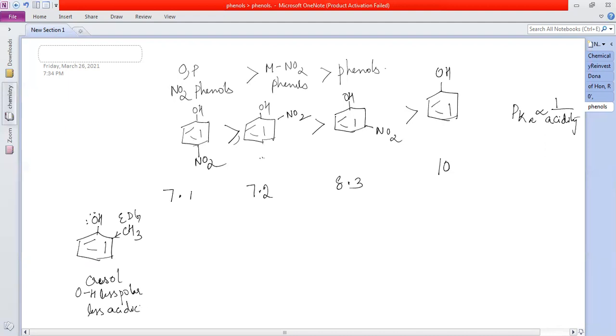Done? So these are less acidic than what? Cresols. Less acidic. Right. Cresols. Okay, done. First comes meta. Then comes ortho and para.